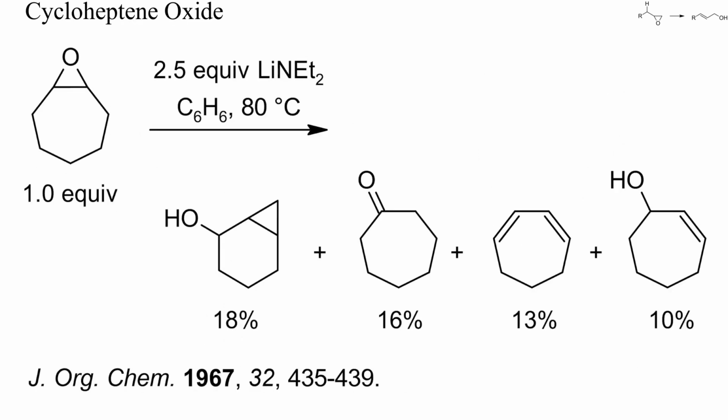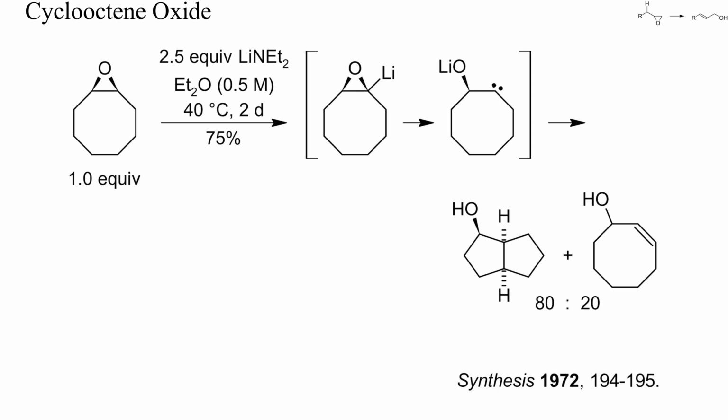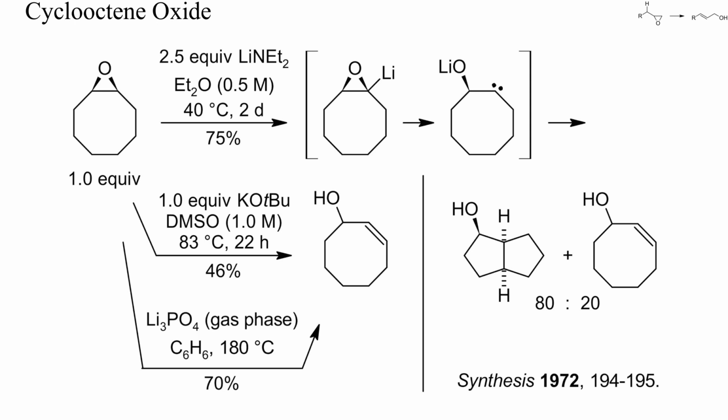Not all epoxides can be rearranged cleanly. Cycloalkene oxides sometimes yield complex product mixtures upon treatment with bases, as in this example. A lower reaction temperature and some experimentation with other bases and solvents may be helpful in such situations. A practical method for the preparation of bicyclooctanol is isomerization of cyclooctene oxide with a strong base. It is assumed that C-C bond formation occurs by transannular carbene C-H insertion. With other bases in solvents, however, it was possible to convert cyclooctene oxide into the allylic alcohol in up to 70% yield.